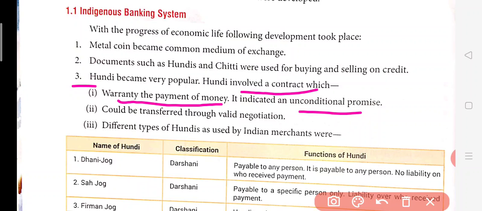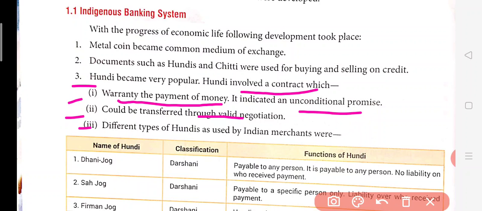So suppose you're selling someone goods and you're not taking anything at that time. What will be the condition? After some time the person can say that you have not sold anything to me. So this will be a condition in which you are going to lose. But if there is something which works like evidence, so that you can easily take back your money, this is the job of the hundi actually. So it was like a warranty for the payment of the money, and then it could be transferred through valid negotiation. Now these hundis can be sold at par or premium to other people.